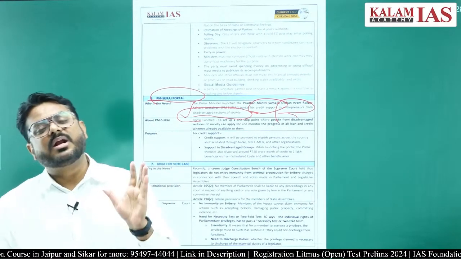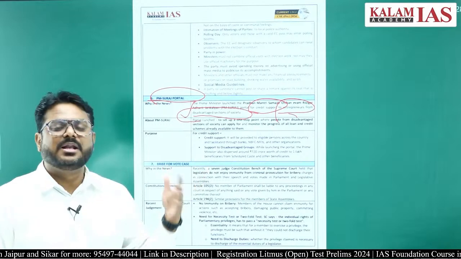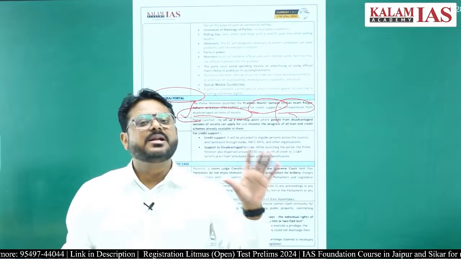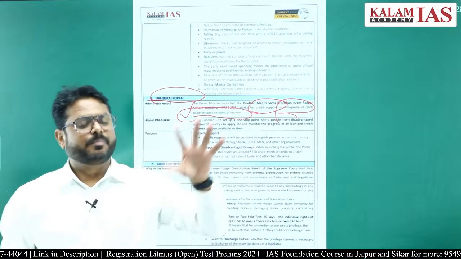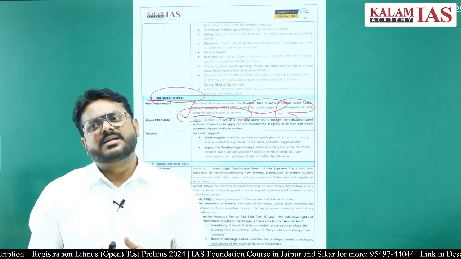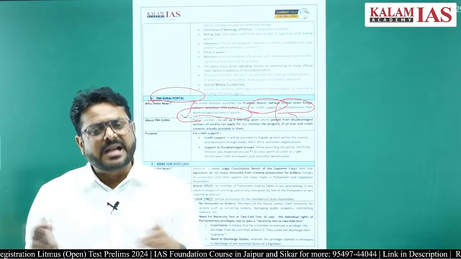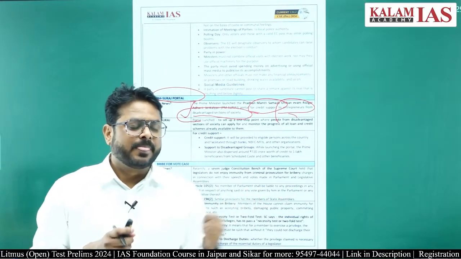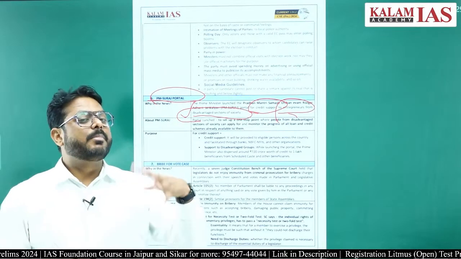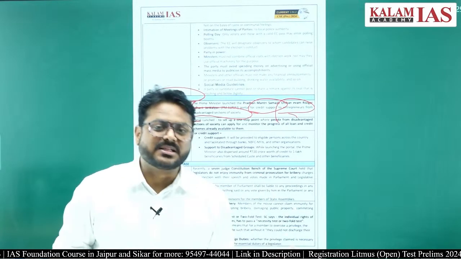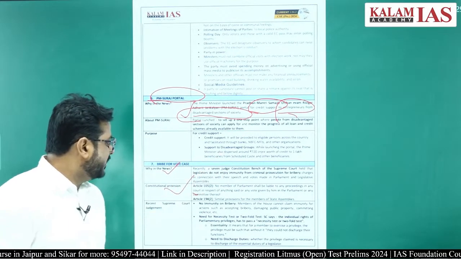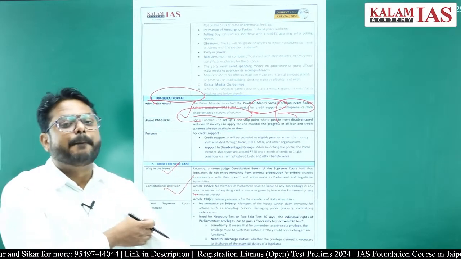Article 105 gives parliamentary privileges to members of parliament, like the right to speak, discuss and vote inside parliament. Similarly, Article 194 of the Constitution of India provides privileges to members of the legislative assembly. But this does not give immunity on bribery.